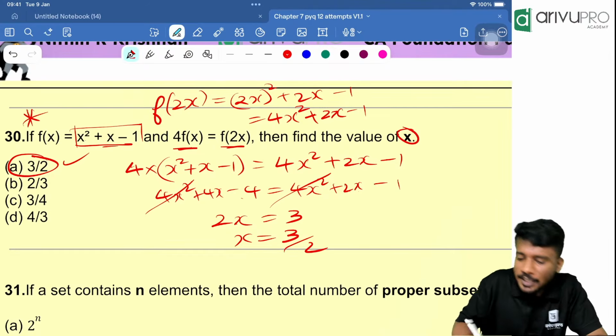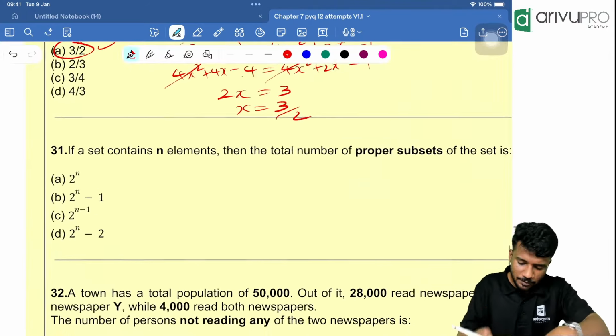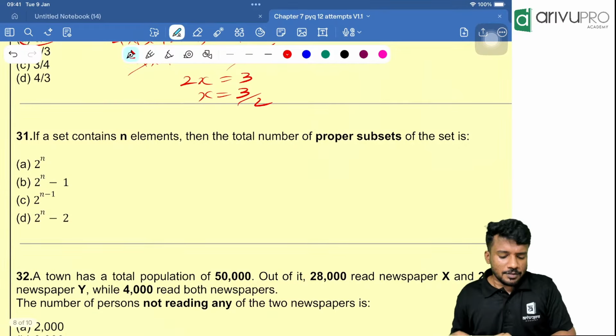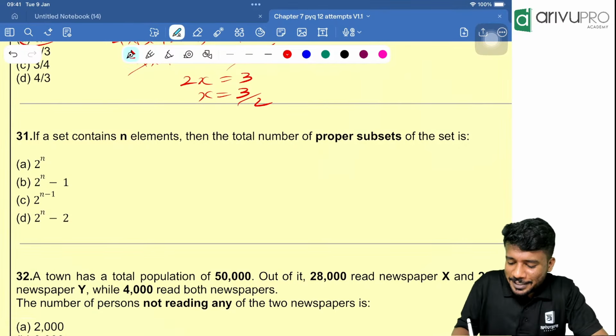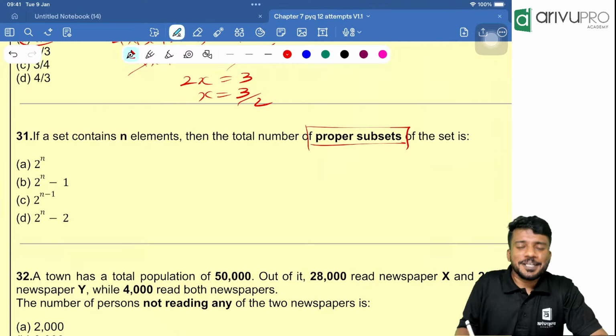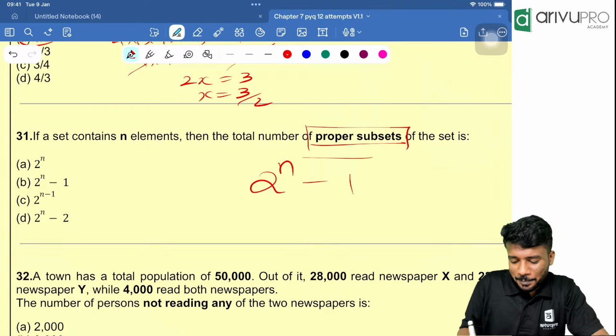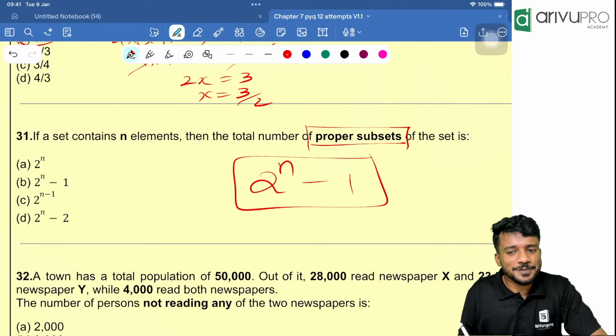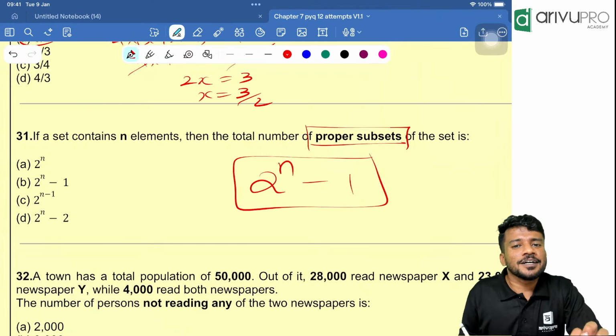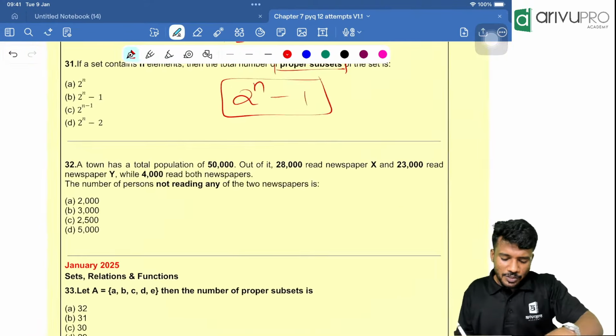It's a very good question. Make a note of it. Next one. For a set of n elements, the total number of proper subsets: people, we already know the formula. What is it? 2 raised to n minus 1. Number of subsets, what is the formula? 2 raised to n.